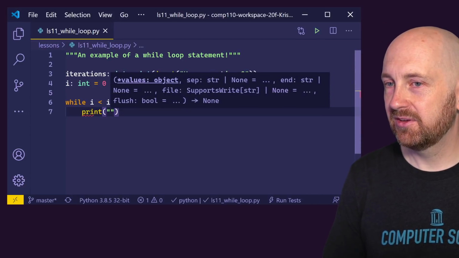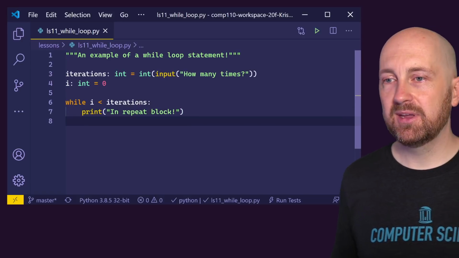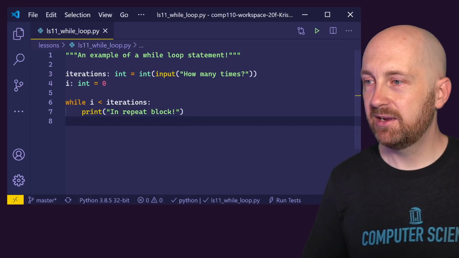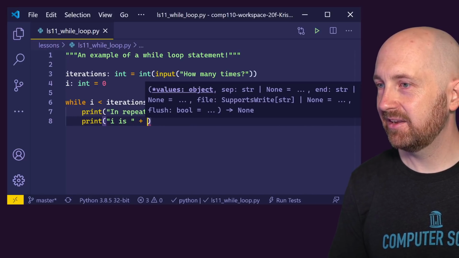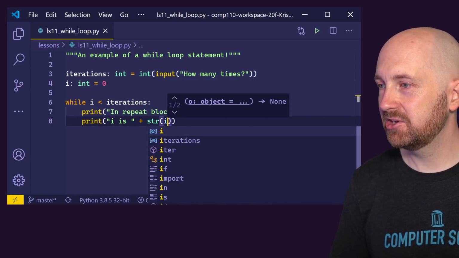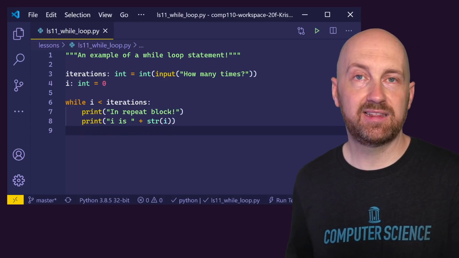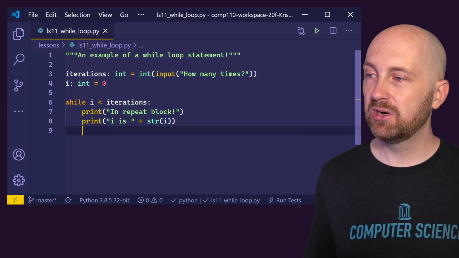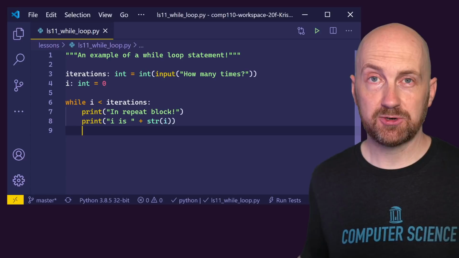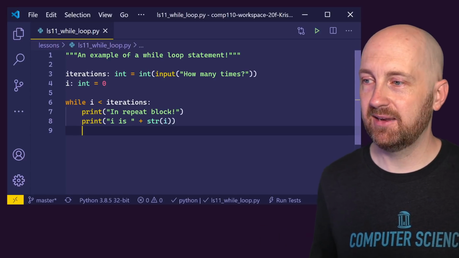Let's go ahead and print in repeat block. And let's print something about our variable i here. So maybe we print i is, and then we concatenate the string translation of the variable i. Right? So i is an integer. In order to concatenate that integer to our string, we're going to use a string constructor, the str function. That's a special constructor function to construct a string from our integer, and then we can concatenate it.